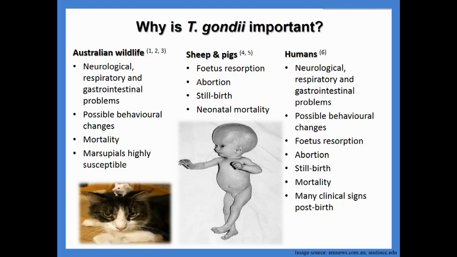In the field of agriculture, the implications of toxoplasmosis are restricted to sheep and pigs, predominantly, where the disease causes fetus resorption, abortion, stillbirth and neonatal mortality. And in humans, toxoplasmosis can essentially cause everything I've just described and more: neurological, respiratory, gastrointestinal problems, possible behavioural changes, fetus resorption, abortion, stillbirth and mortality. And here we have a picture of a baby with hydrocephalus, or swelling of the brain due to toxoplasmosis.